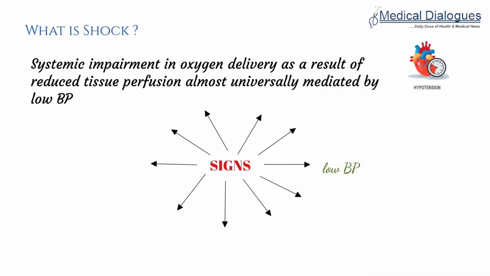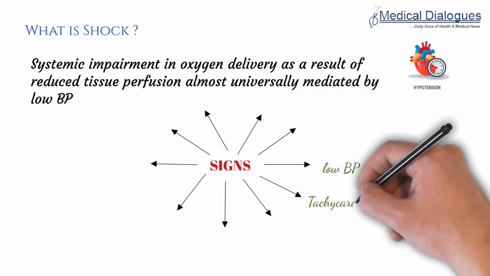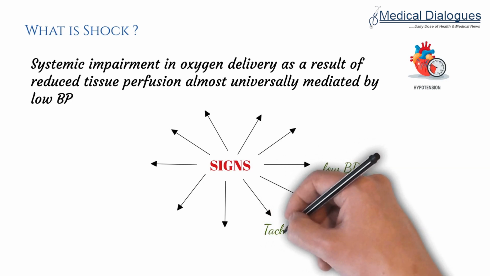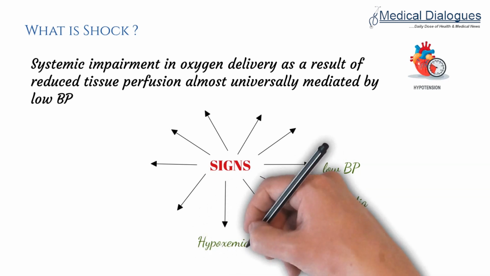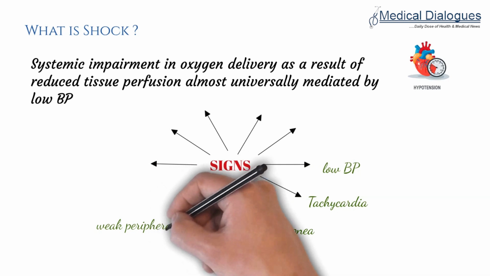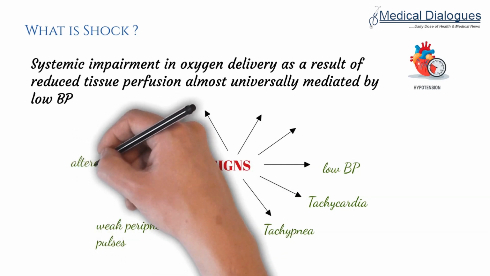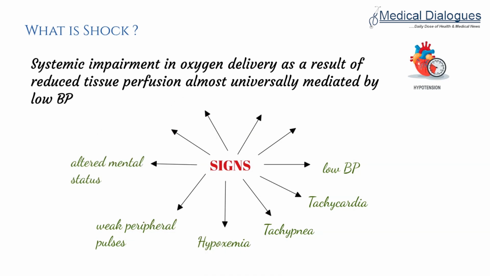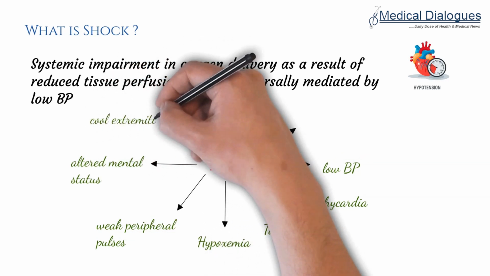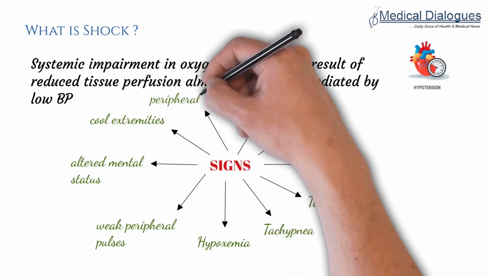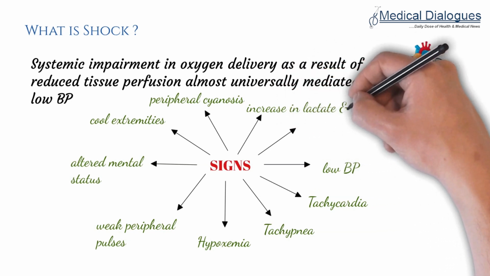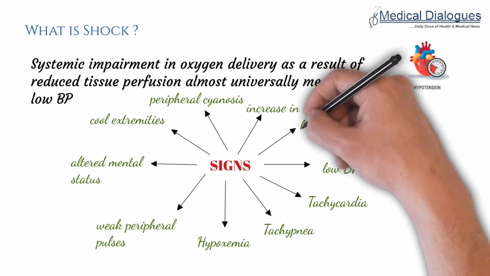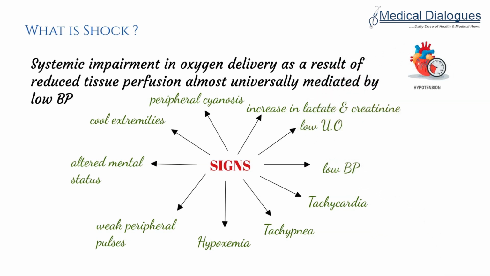So the first sign will be low BP, the second sign is tachycardia, there can be tachypnea, there is hypoxemia as a result of decreased oxygen delivery, there are weak peripheral pulses, there is altered mental status, the extremities are cool, there is peripheral cyanosis, there is an increase in the lactate and creatinine level, and lastly there will be low urine output. So these are the various signs in patients suffering from shock.